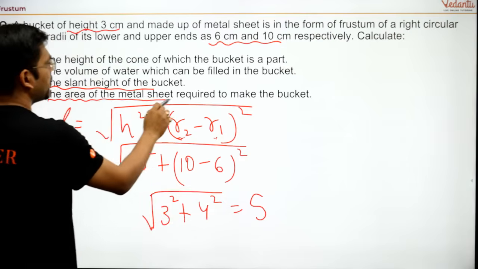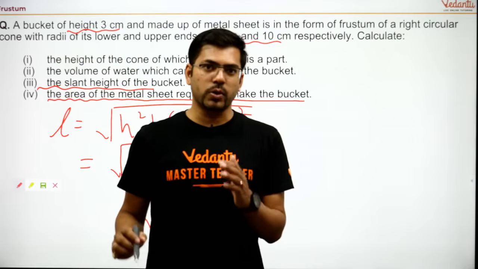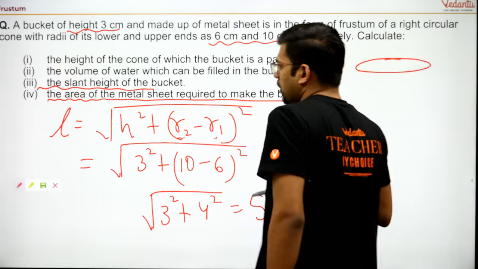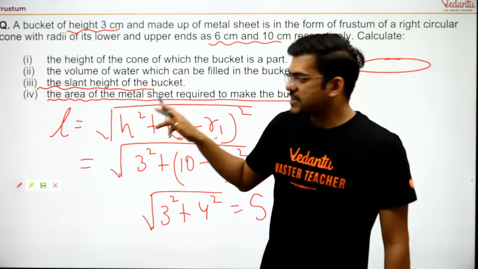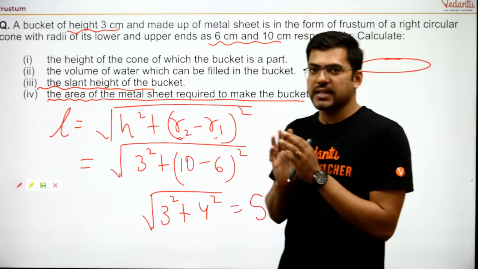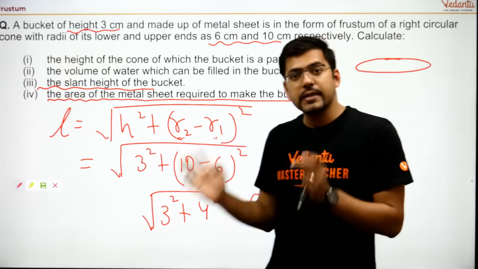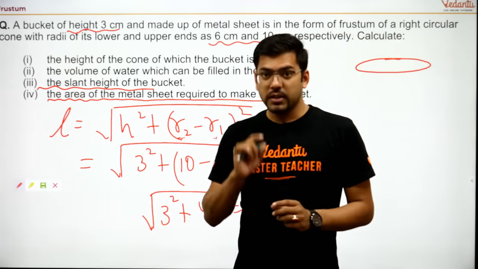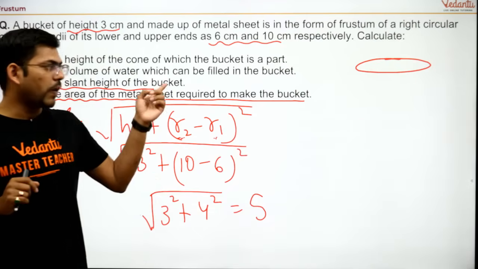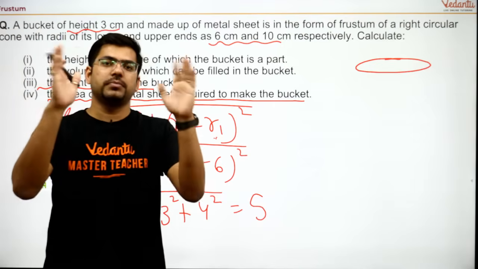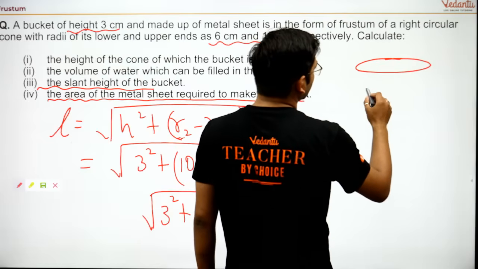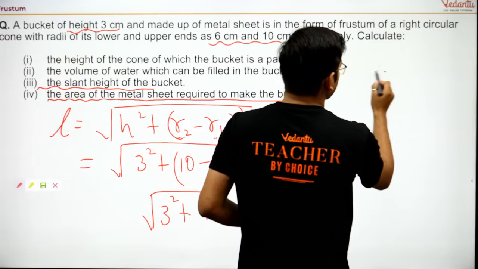Now it is asking for the area of the metal sheet required to make the bucket. See, this is an important question. Now just pay some attention, I'll tell you how to solve this. First of all, you need to know what kind of area this question is asking. Is it asking a curved surface area or a total surface area? I would tell you that this question is neither asking a curved surface area nor a total surface area. This is very important to understand. Here it is asking to find the area of the metal sheet required to make the bucket. Now just imagine a bucket in your mind. The bucket is like this. I'll tell you. See, this is a bucket.